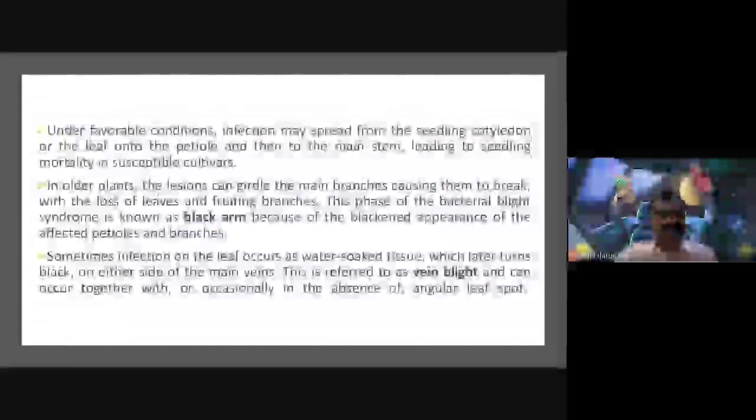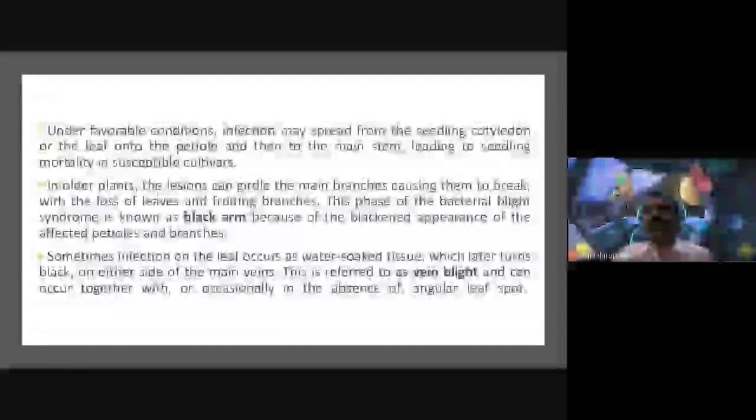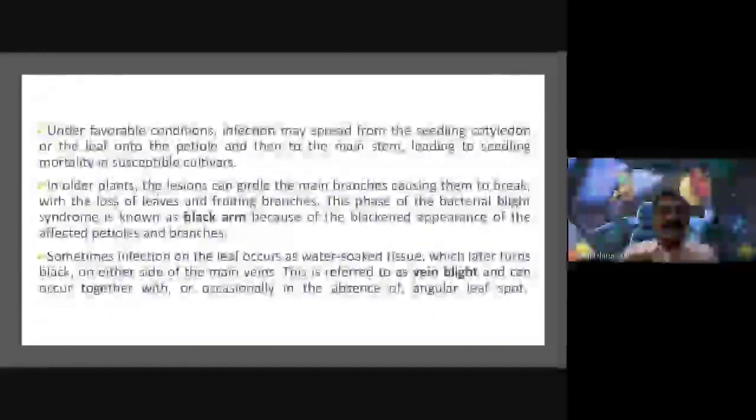Then, in favorable conditions, infection may spread from the seedling cotyledon or the leaf onto the petiole and then to the main stem, leading to seedling mortality in susceptible cultivars. So under favorable conditions, the infection spreads not only in the mature plant but from the seedling onwards.